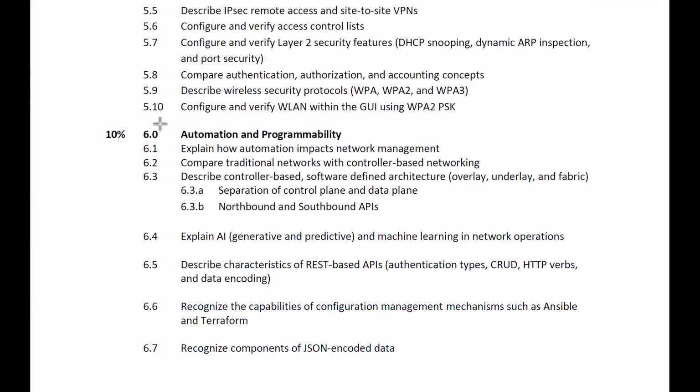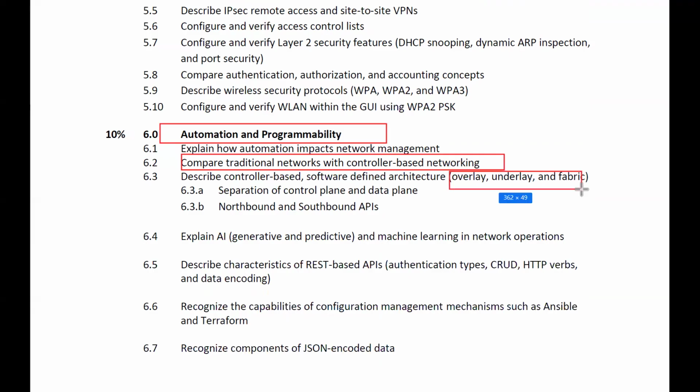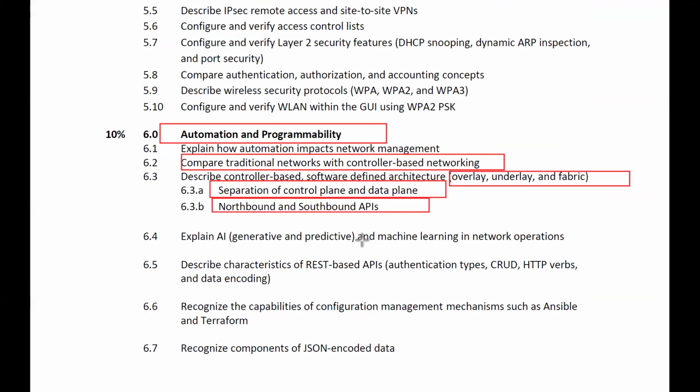Finally, we have automation and programmability. In this, we have certain theory topics only, where we have to understand what a traditional network is and compare it with the controller-based network, right? Differences between them. Then what is called overlay, underlay, and fabric? What is separation of control plane and data plane? Then northbound API and southbound APIs.